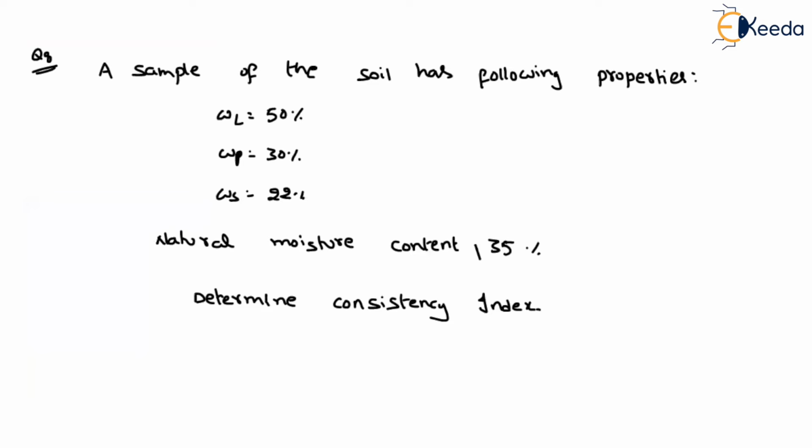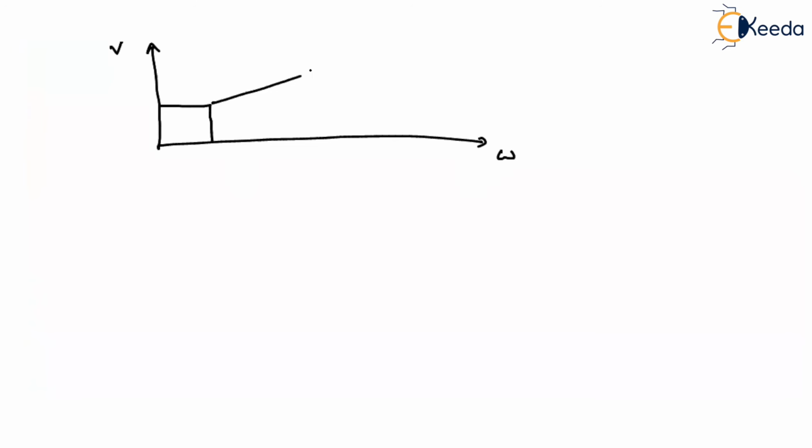I'll tell you now, but before moving on to that, let me just represent the diagram. Along the X, I'm representing the water content. Along the Y, I'm representing the volume of the soil sample. Up to shrinkage limit, your volume won't change, and then it will increase linearly. So here it will be plastic limit, shrinkage limit, and let me consider this as the liquid limit.